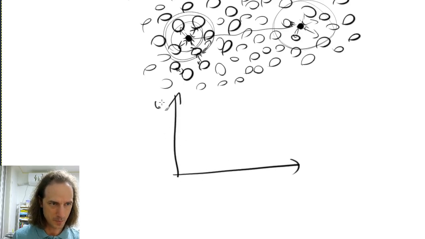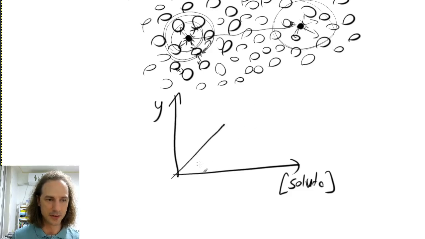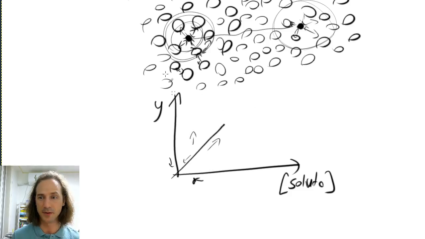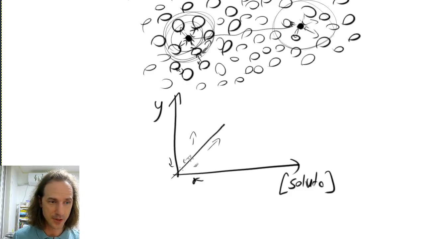So what does it mean? We have some kind of property on the y-axis, and we have the concentration of the solute on this side, and basically it will just go straight up, because as the concentration goes down, this property goes down the same way, and if its concentration goes up, this property will go up the same way. But because the surroundings of the solute do not change, the relationship stays just like a straight line. But once you increase the concentration beyond a certain limit, there will be changes of the surroundings.